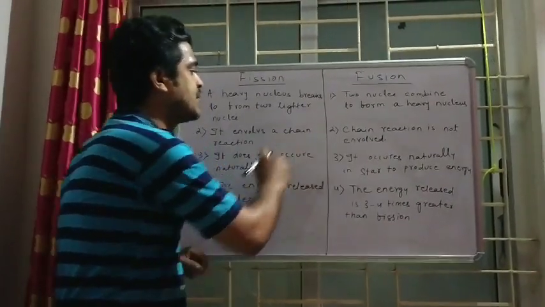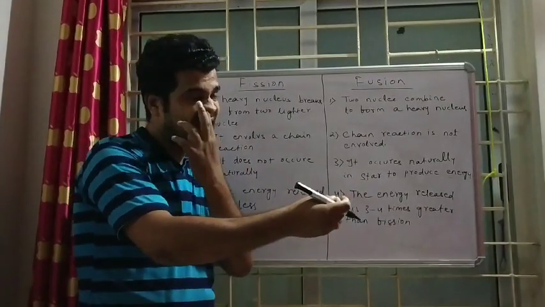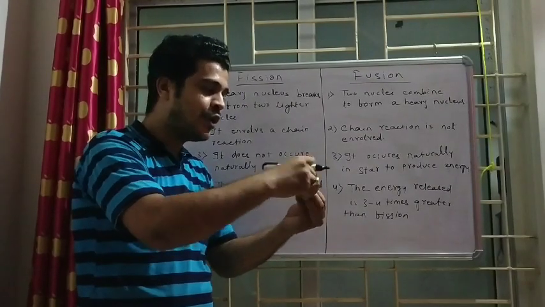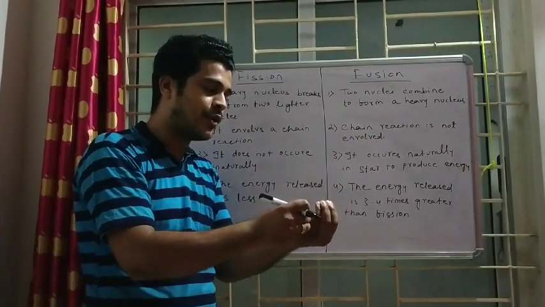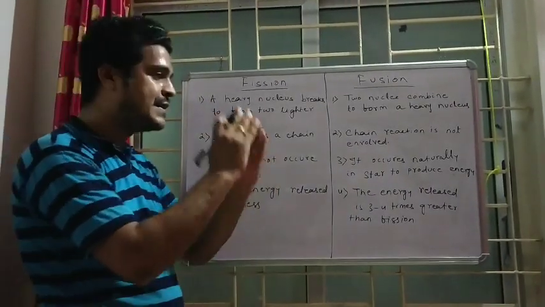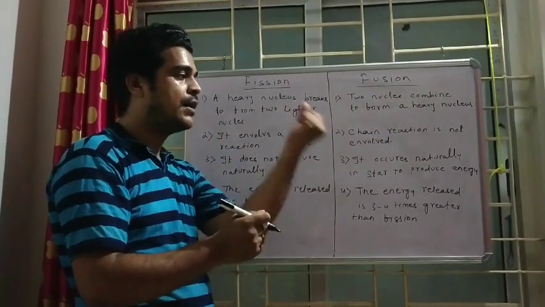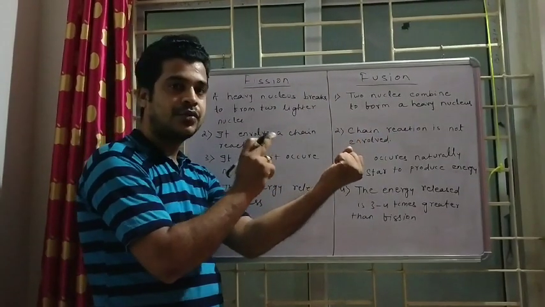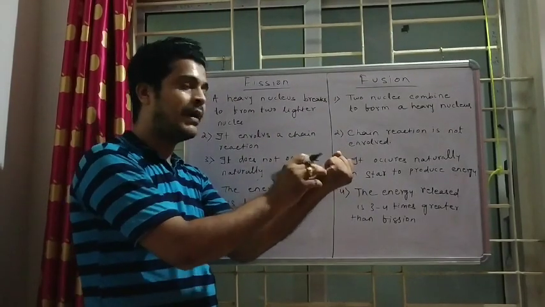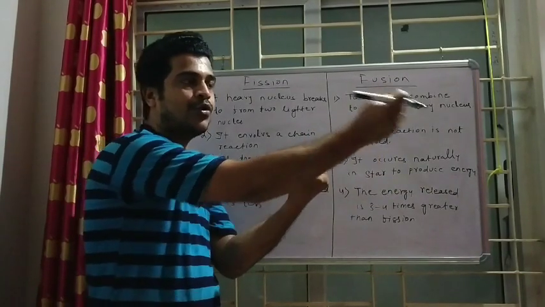I am basically focusing on what is a chain reaction. The neutrons remaining on the product side again hit the uranium, again the uranium gets split, again the neutron hits the uranium, so again the uranium gets split. That means a chain of reaction is established. Once you take a uranium isotope 235 and bombard a neutron, then fission will get started, along with a neutron.